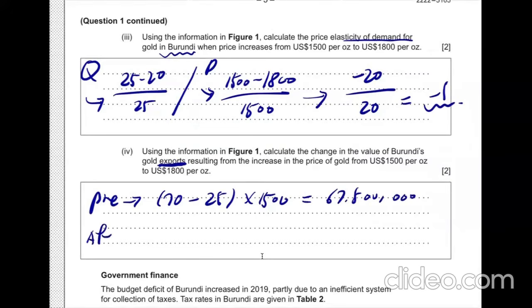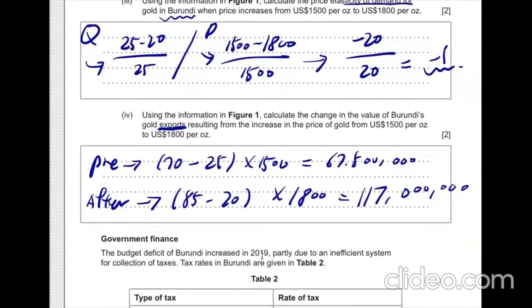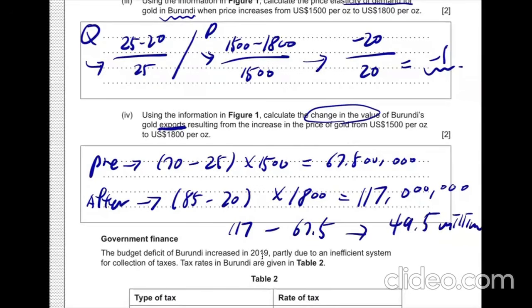And after it's going to be 85, 20 multiplied by the new price, so 117 millions. Yeah, so what we have to find is the change actually. So 117 minus 67.5, which means $49.5 million. That's the answer.